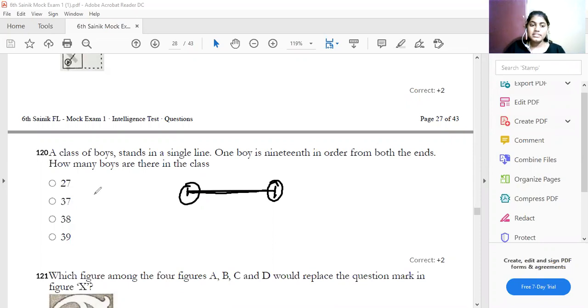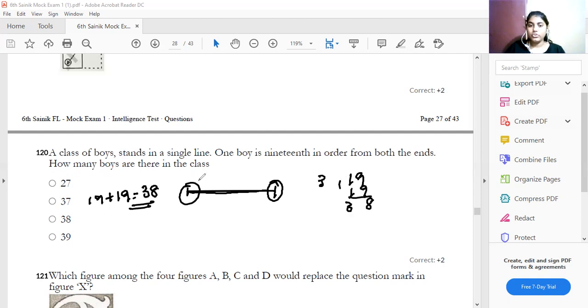So there are 19 plus 19, that is equal to 38. Hope you all agree. 9 plus 9 is 18, 1 carry, 3, so 38.